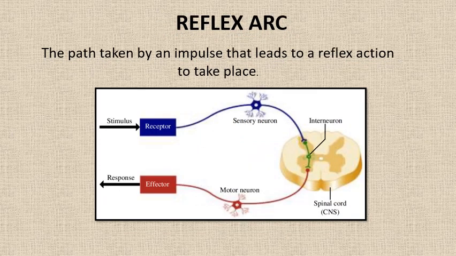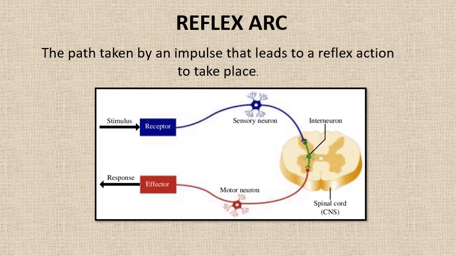The path taken by an impulse that leads to a reflex action is known as the reflex arc. Three neurons are involved in the reflex arc. They are sensory neurons, interneuron or association neuron, and motor neuron. Sensory neurons are the nerve cells within the nervous system responsible for converting external stimuli from the organism's environment into internal electrical impulses.